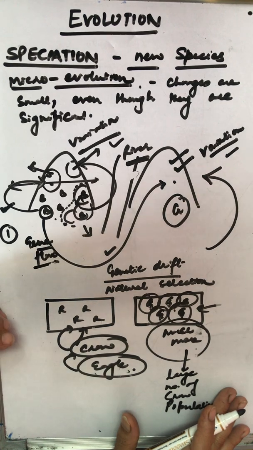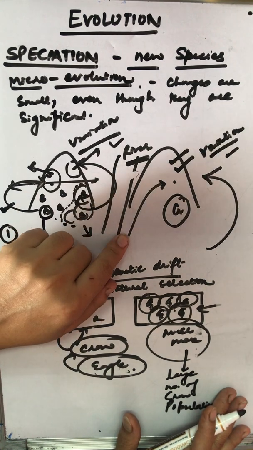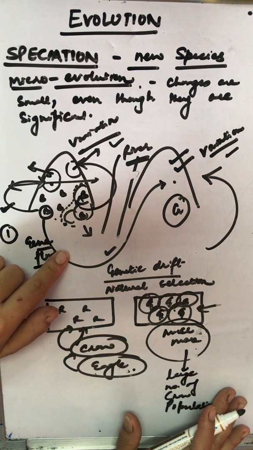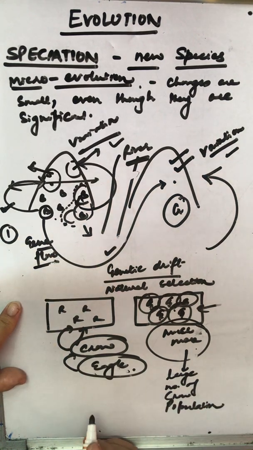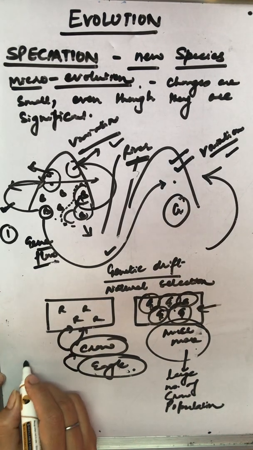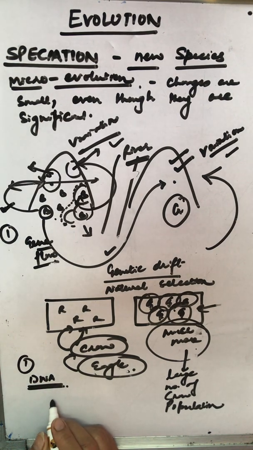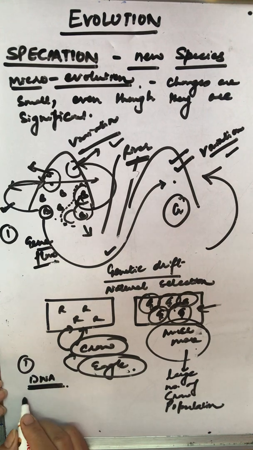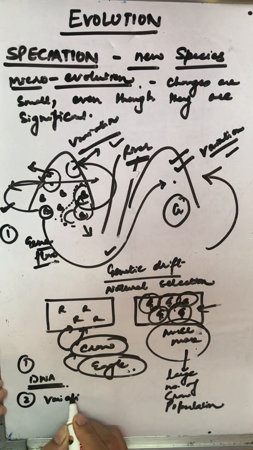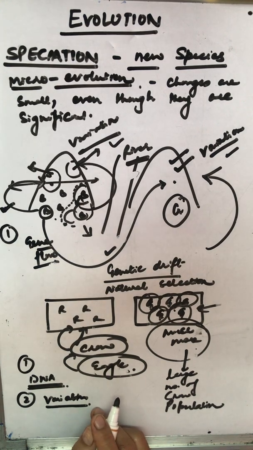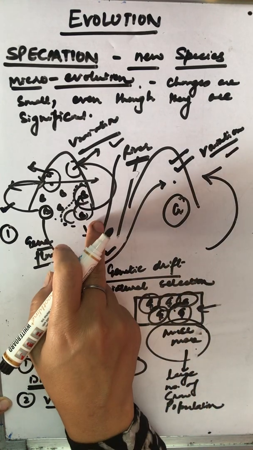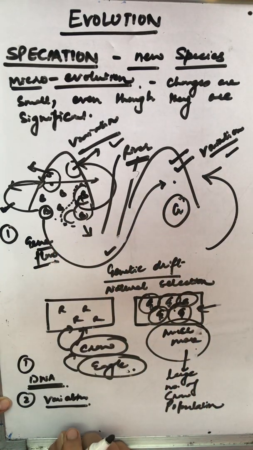So eventually what will happen? These will be incapable of reproducing even if they happen to meet. There are a number of ways by which this can happen. Number one, if the DNA changes, eventually the germ cells of the two groups cannot fuse with each other. Variation has come in the DNA that will not allow this to happen easily. It means a new variant emerges in which the green females will not mate with the red males but only with the green males. If such beetle variation occurs, this ensures that there is no reproduction between them.